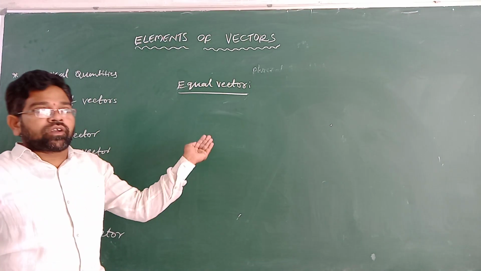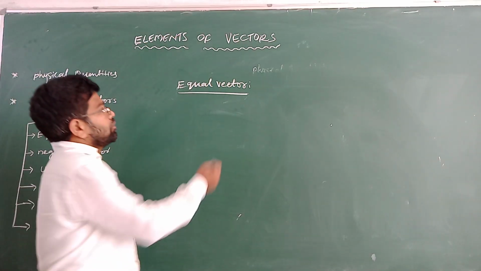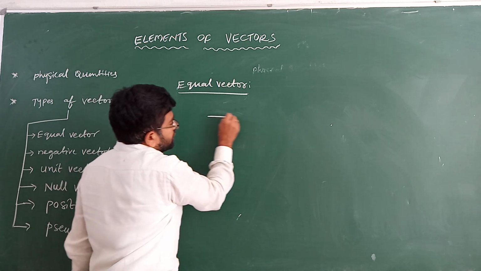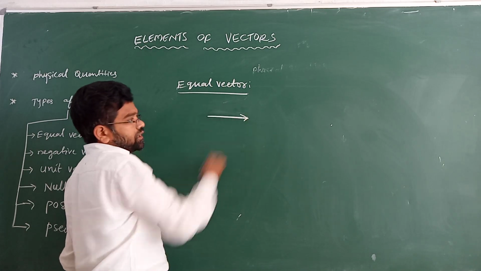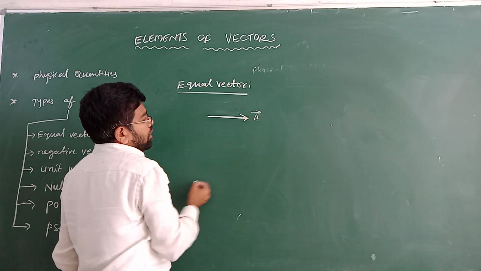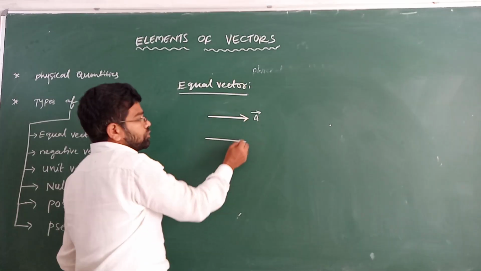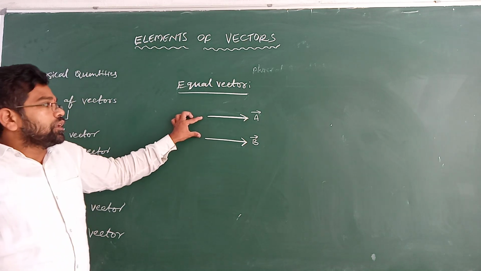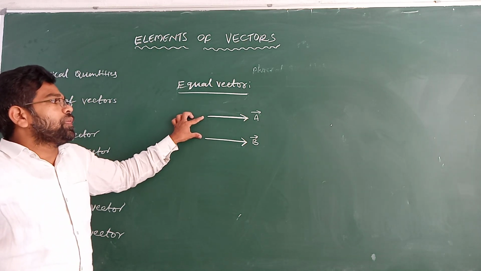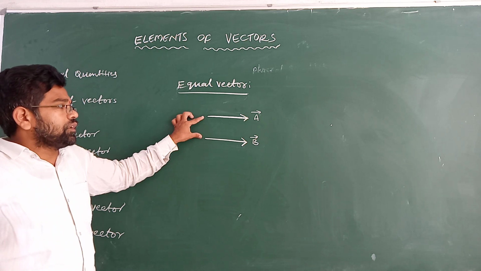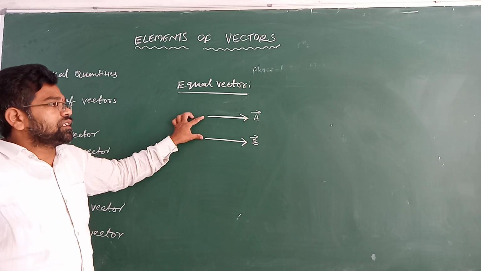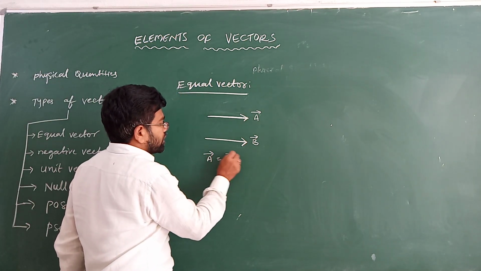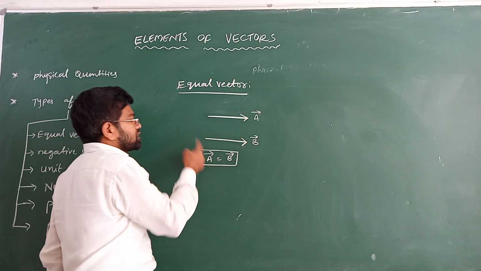Vector means a physical quantity which has magnitude and direction. So equal vector means it has magnitude and direction. So it is a vector. And one more vector, it has the same magnitude and same direction, that is called B vector. Here two vectors have the same magnitude and same direction. That's why they are called equal vectors. So you can write like this: A vector is equal to B vector. It is called equal vectors.